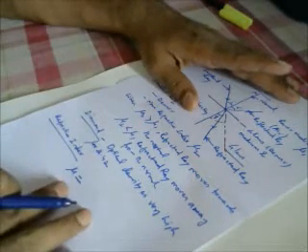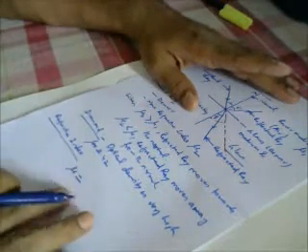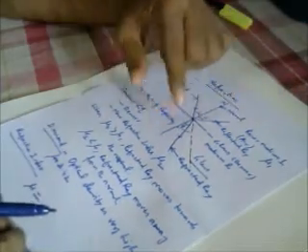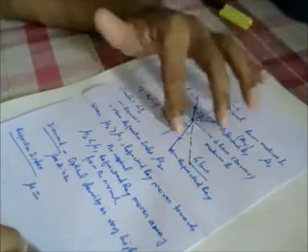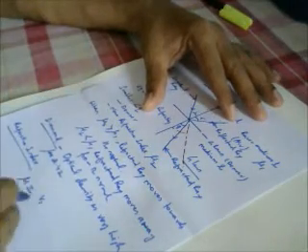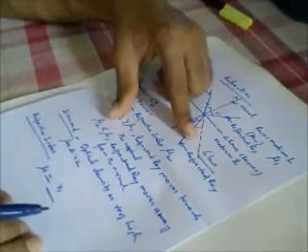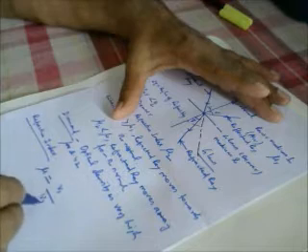This is actually the ratio of the speed of light in these two media. Suppose the speed of light in medium 1 is v1 and the speed of light in medium 2 is v2.